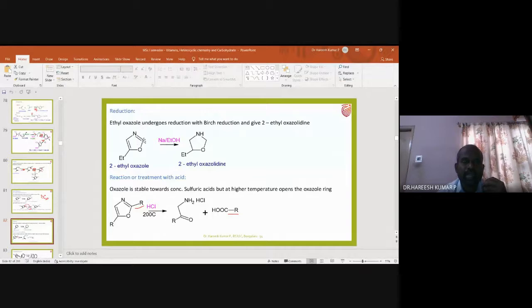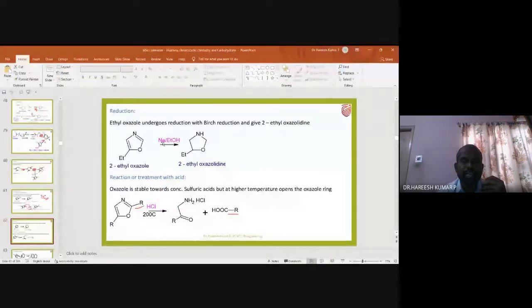Again, if sodium gives 1 more electron, then the 2 electrons can form a bond with the proton. Ethanol will act as a source of proton. So in this reaction, sodium will act as a source of electron and ethanol will act as a source of proton.